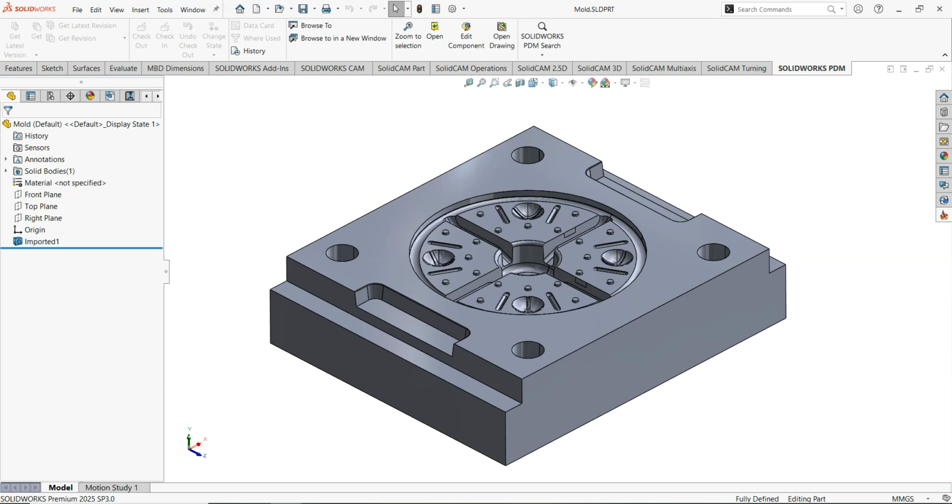Hello guys, I'm the machinist man, and in this video we will start machining the mold we discussed in the previous video with SolidCam software.